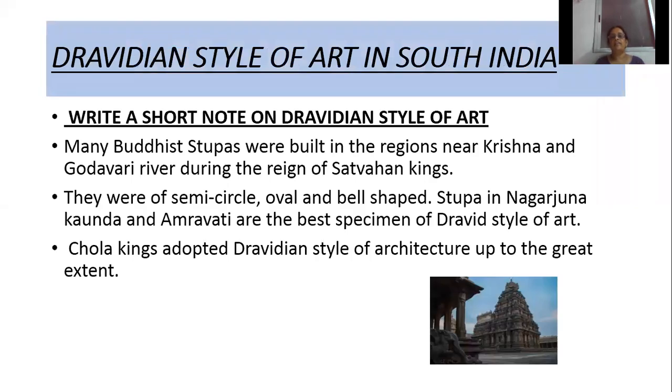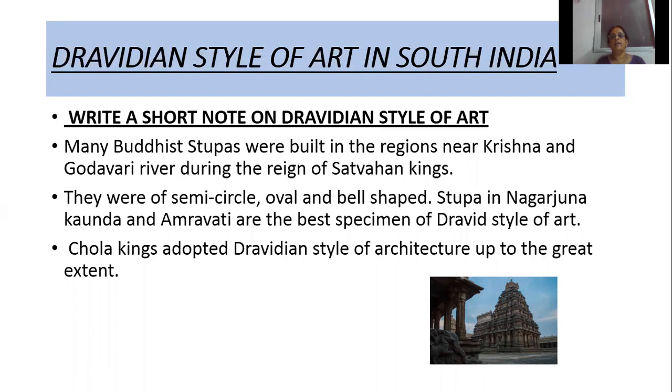Dravidian style of art in South India. In ancient times, stupas and architecture were built in a particular style. Those styles were called a school of art. Some of the schools of art were the Gandhar school of art, Dravidian school of art, the Mathura school of art, and the Iranian style of architecture.